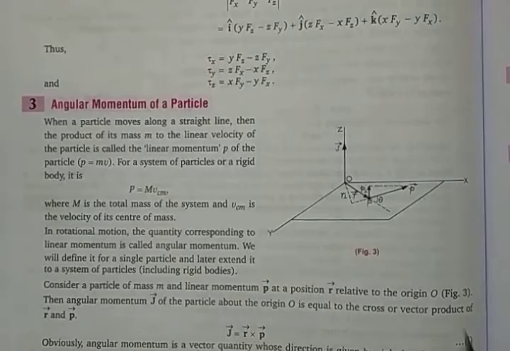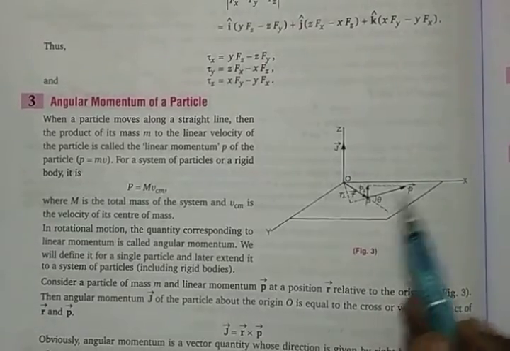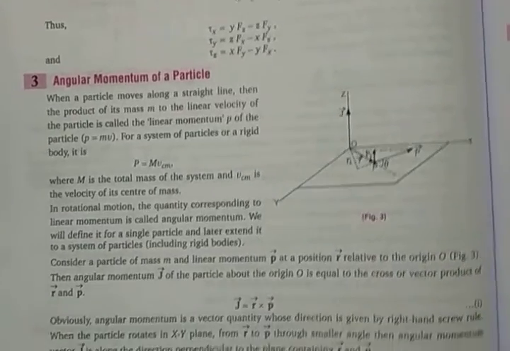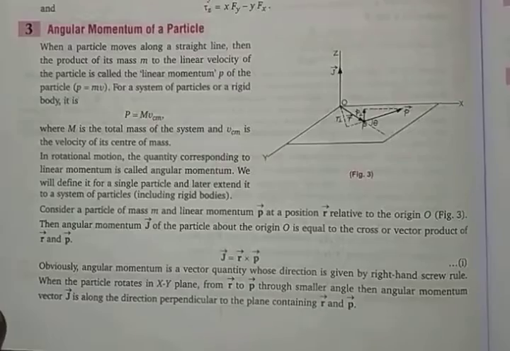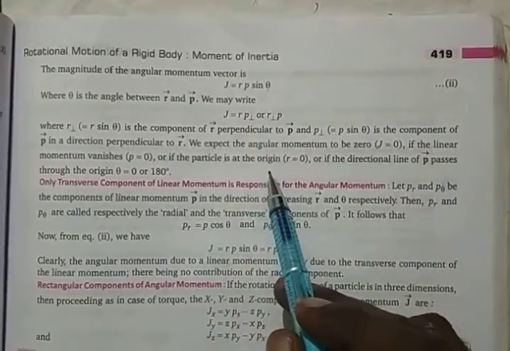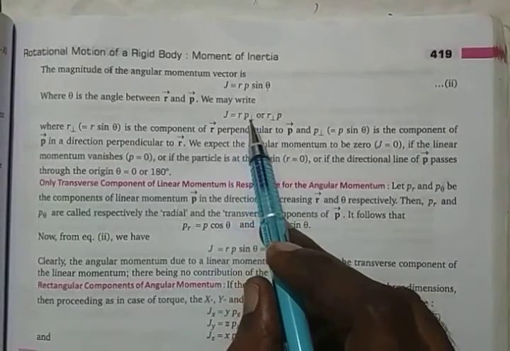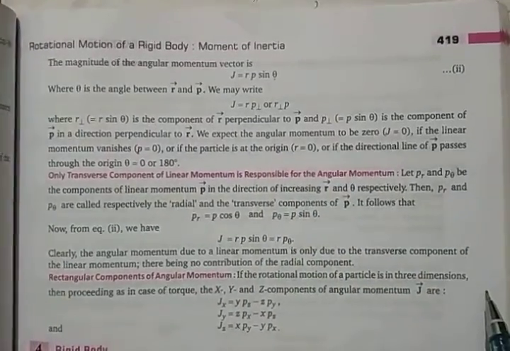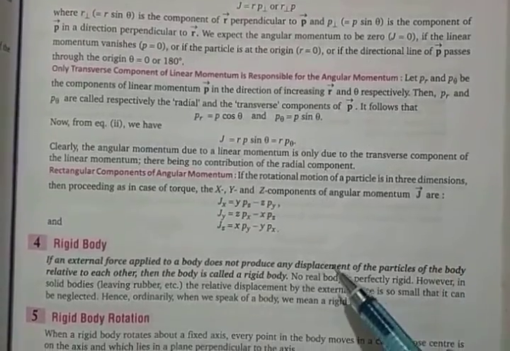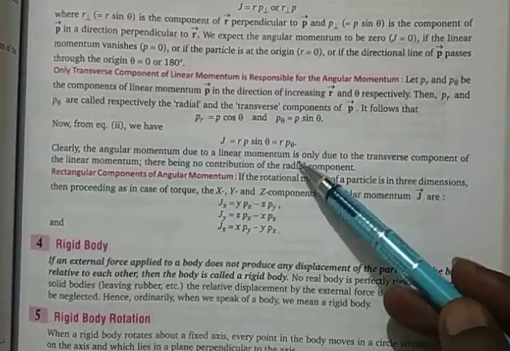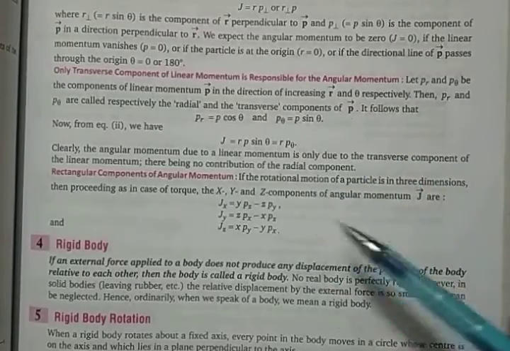So similarly here also, look at this one. Linear momentum is applied here at a distance, and it starts rotating. So you get J vector is equal to R cross P vector, and in other words you can also write it as J is equal to RP sine theta. So it's going to be equal to R into P, the perpendicular distance. So that's the way it is. J is equal to RP, and if theta is equal to 0 degrees or theta is equal to 90 degrees, accordingly it will change.